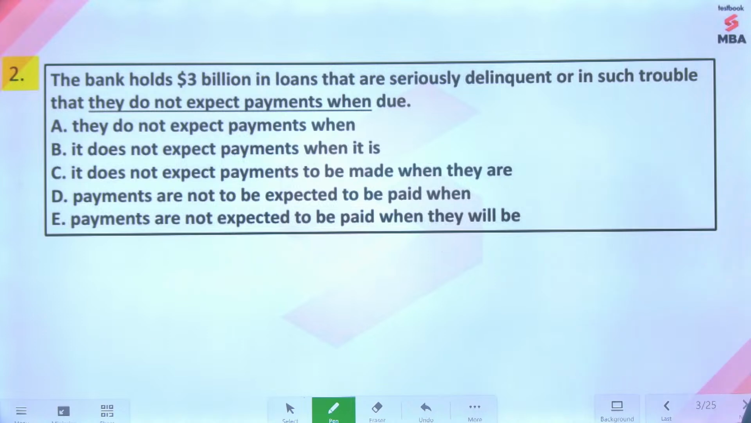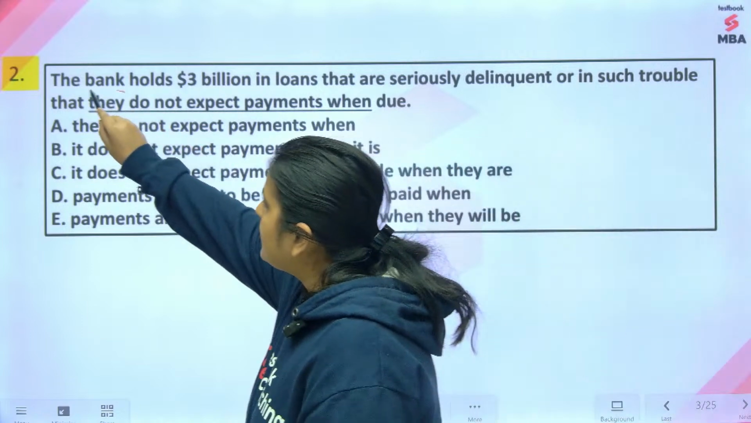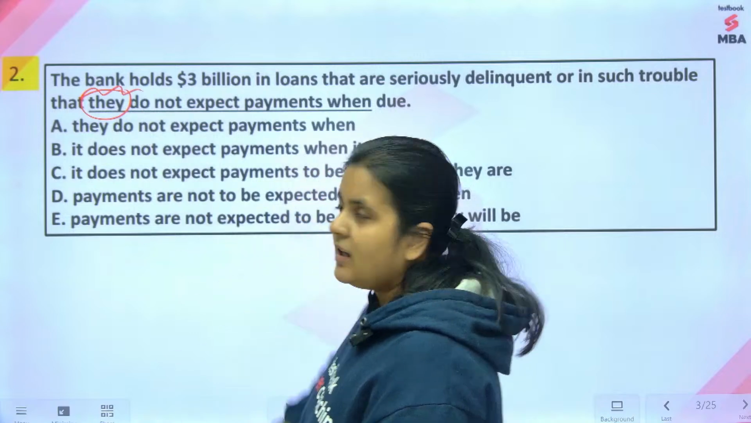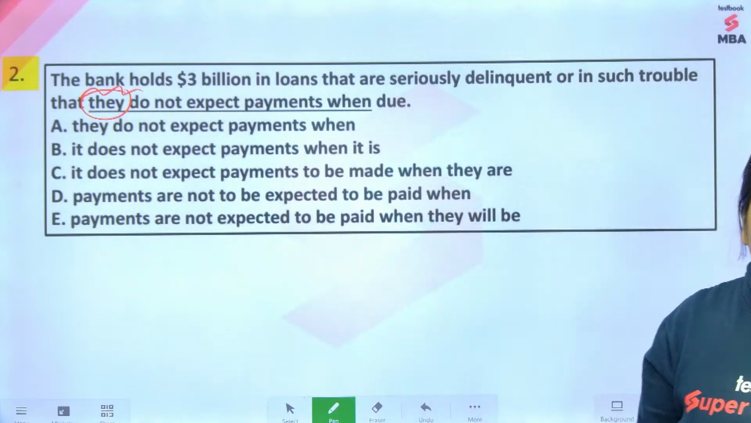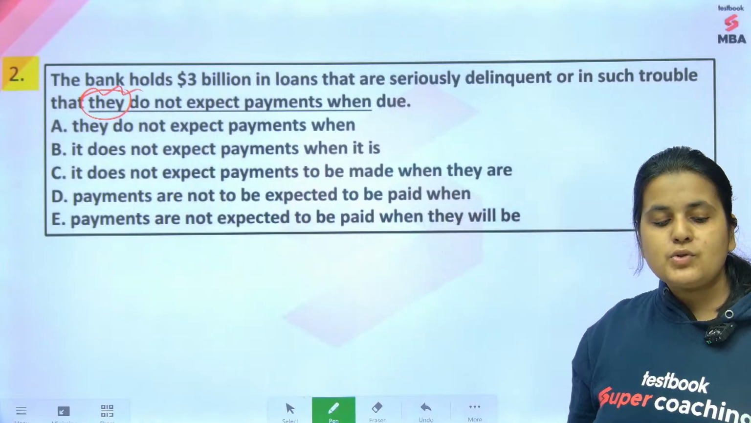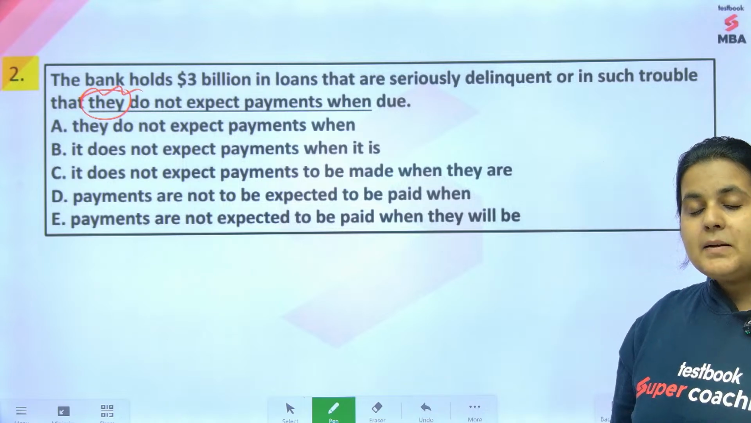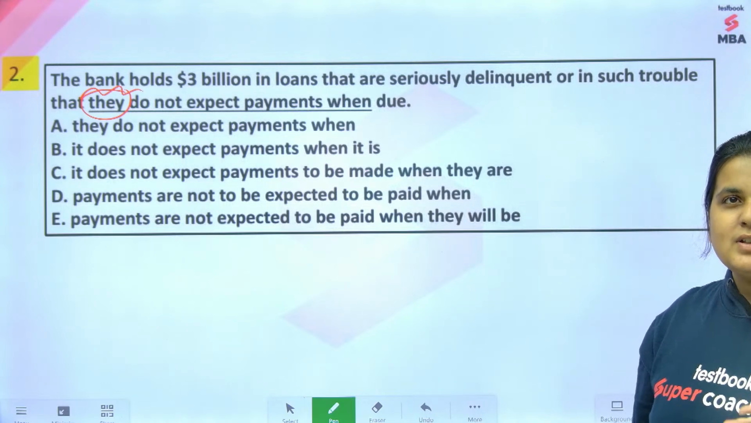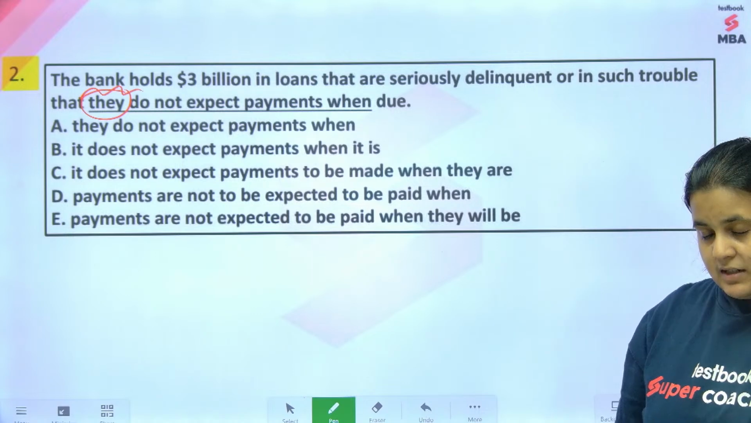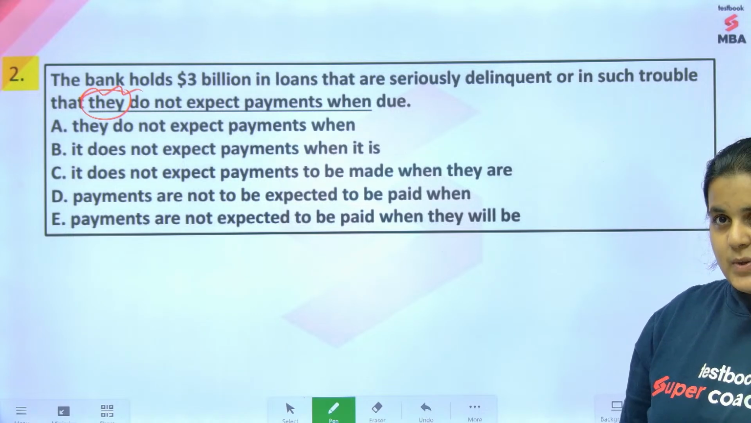The bank holds $3 billion in loans that are seriously delinquent. Delinquent matlab fraud. Or in such trouble that they do not expect payments when due. They do not expect payments when due. They refers to whom? You're talking about the bank ना, कि the bank does not expect payments, मतलब वो loans इतने fraudulent हो चुके हैं या इतने पानी में हैं कि the bank does not expect that payments would be made. So the bank does not expect payments when due.